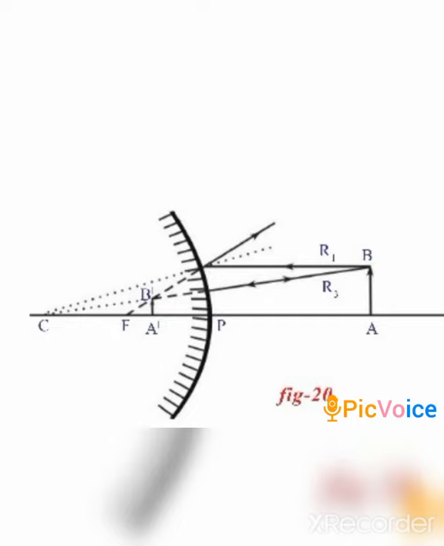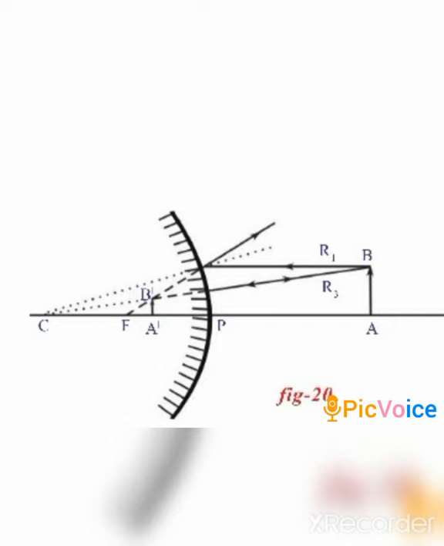There are two rays going from the point B. One is parallel to the principal axis and it is reflected, and it appears as if it is coming from the point F. So a dotted line has been attached at the back, joining F and the reflected ray.